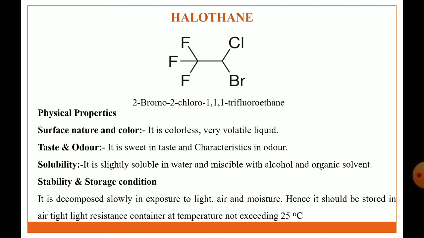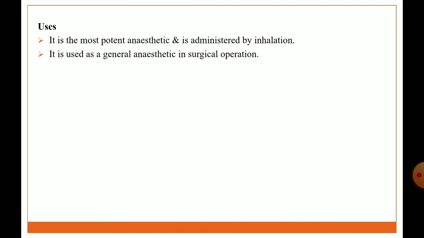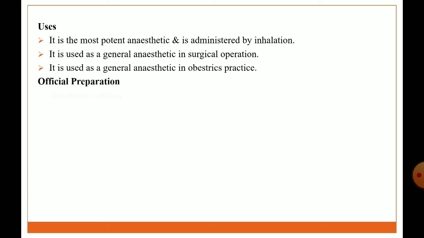Stability and storage condition: it decomposes slowly on exposure to light, air and moisture. Hence it should be stored in an airtight, light resistant container at a temperature not exceeding 25 degrees Celsius. Uses: it is the most potent anesthetic agent administered by inhalation route. It is used as a general anesthetic agent in surgical operations and in obstetrics practice. Official preparation: halothane solution. Brand names: Fluothane, Flupan.